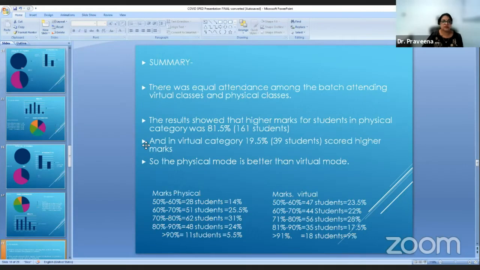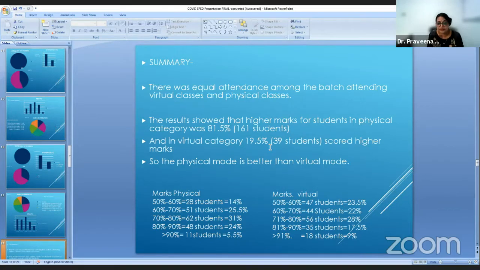To summarize, there was equal attendance amongst the batches attending virtual classes and physical classes. The results showed that the higher marks for the students in the physical category was 81.5%. That is, from the 200 students, 161 had better results as compared to the virtual category, where there were 39 students who scored higher marks. So physical mode is better than the virtual mode.